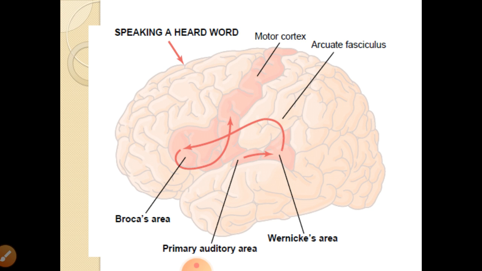So the word which the subject hears produces signals which go to the Wernicke's area, then to Broca's area, then to the sensory motor cortex, and then the subject is able to speak the word he heard, like a small child repeating Papa or Mama.